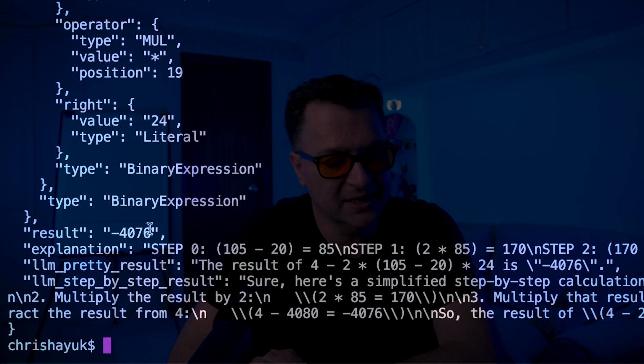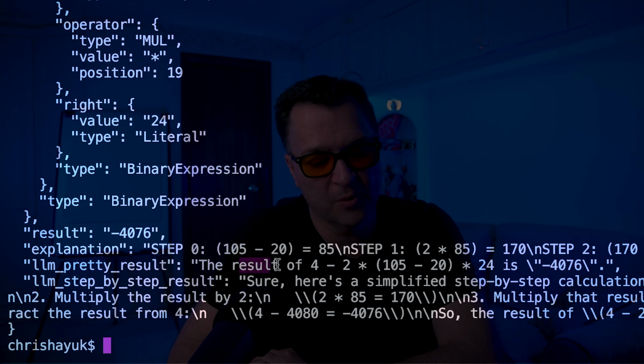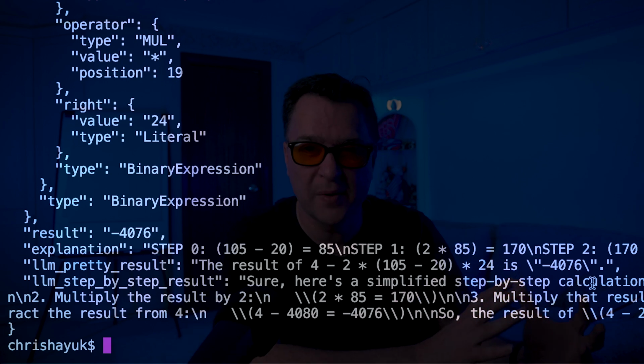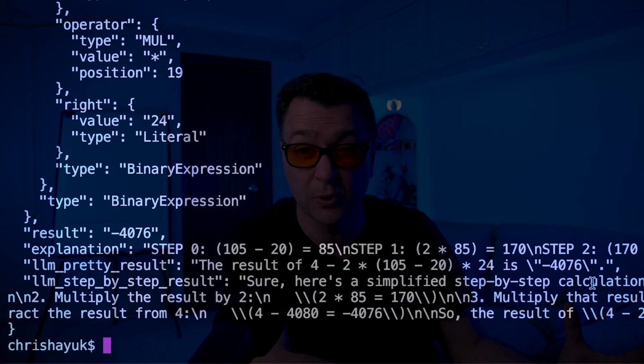So what's happened here is we've taken the question and we've taken the answer, and then we run it through the LLM to format it in a nice way. And then similarly for the step-by-step calculation, it's taking these steps over here, the question and the answer, and then it's generating out a pretty version of the steps. And this is how I'm able to generate highly accurate and highly readable answers. Now, that's not the only tool in the toolkit. If I want to be able to generate lots and lots in my data set, maybe I want to create thousands of answers, rather than me typing in these expressions, I need to be able to generate expressions as well.